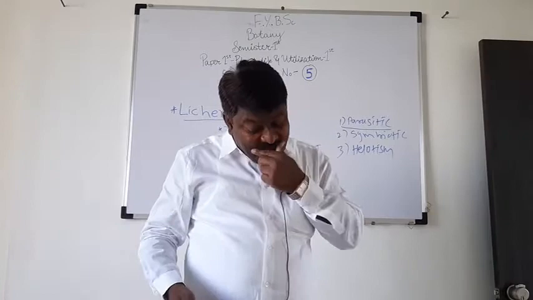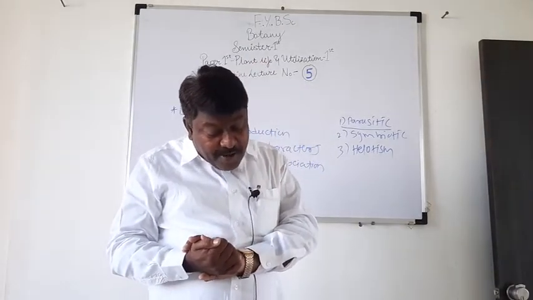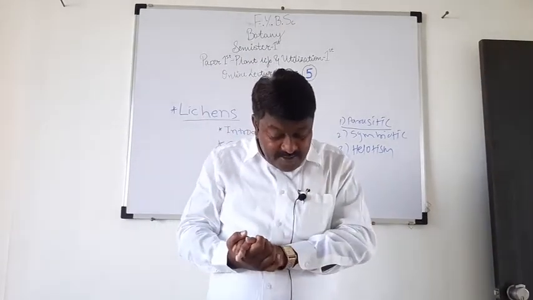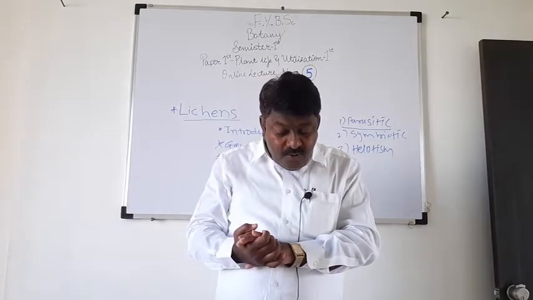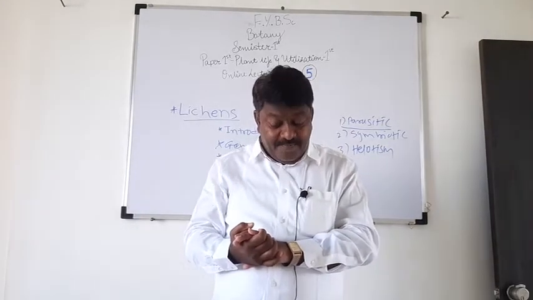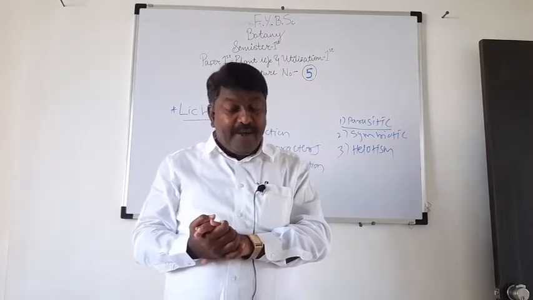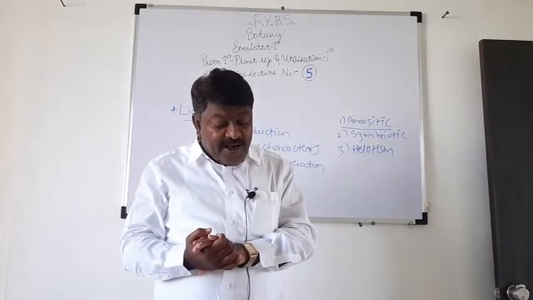And the second point is that when the two partners are separated and grow independently, the algal cells can multiply, but the fungal hyphae cannot survive.